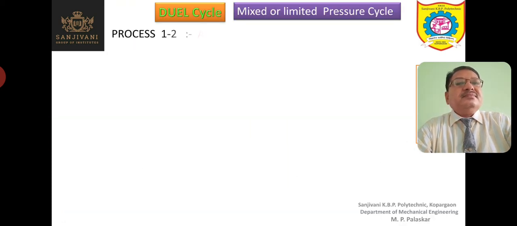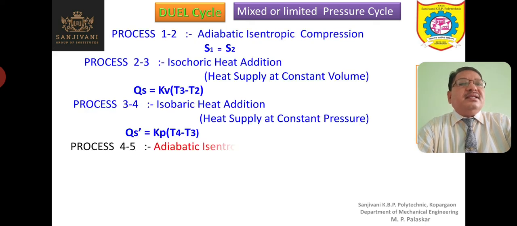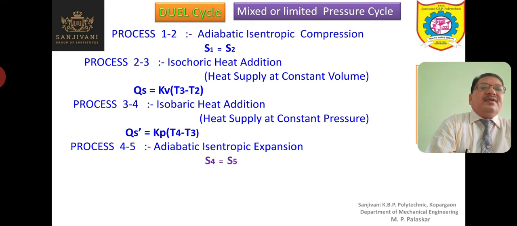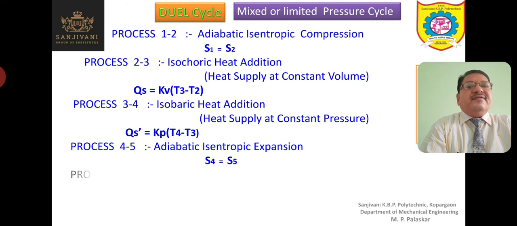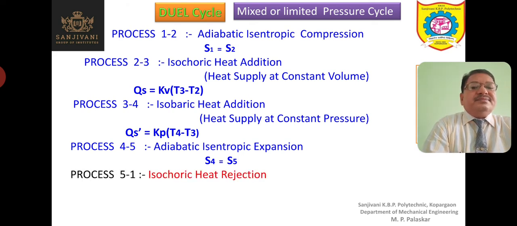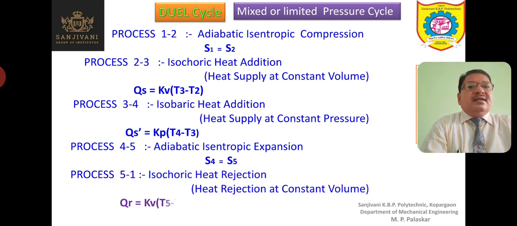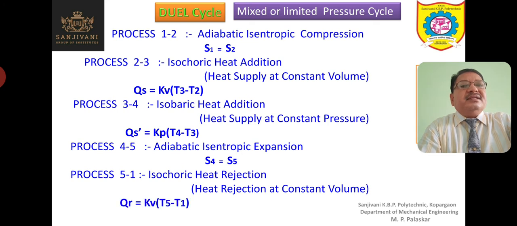Again the processes are written here. These are the various processes, 5 processes: 1-2, 2-3, 3-4, 4-5 and finally 5-1. These are the 5 processes in the dual cycle, and in short we have revised the dual cycle. The detailed analysis of dual cycle is not there in your syllabus.